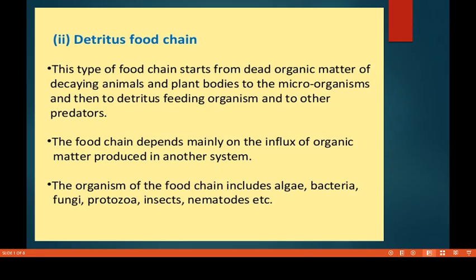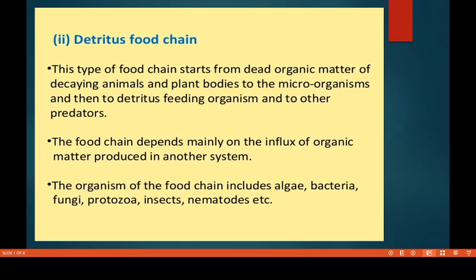These are called detritus. This type of food chain starts from the dead organic matter of decaying animal and plant bodies to the microorganisms, and then to detritus feeding organisms, and then to the other predators. For example, detritus is any fallen leaf part or any dead tree part or anything that is a similar kind of organic matter.